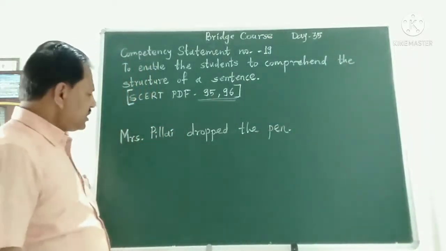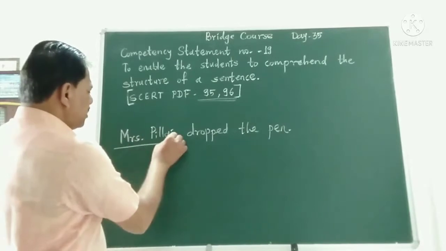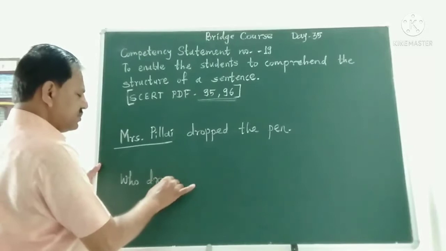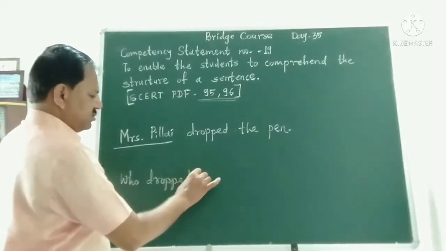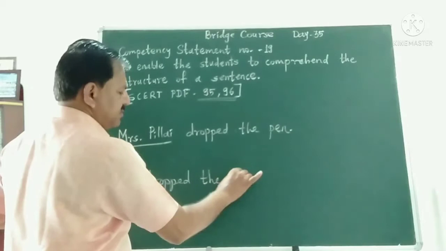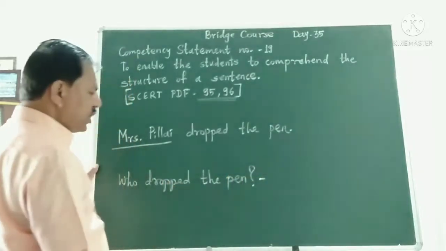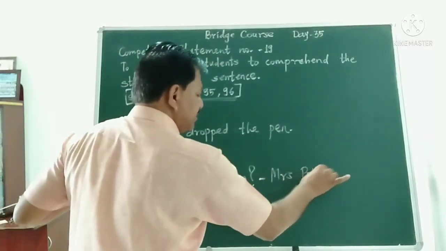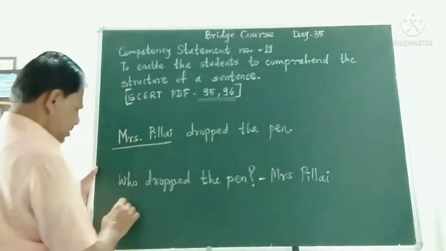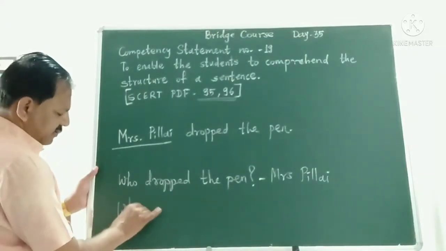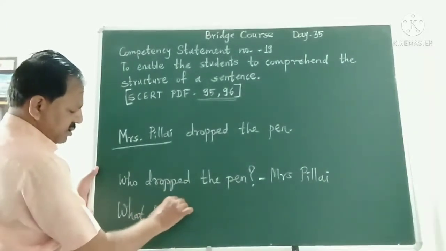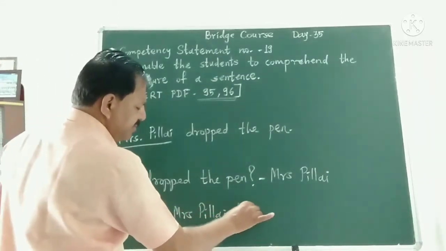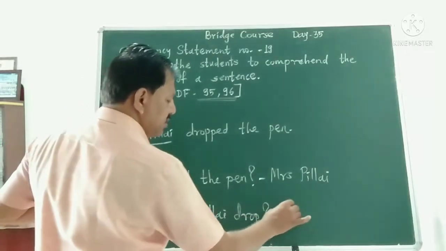So this is a sentence. Who dropped the pen? Mrs. Pillai. What did Mrs. Pillai drop? The pen.